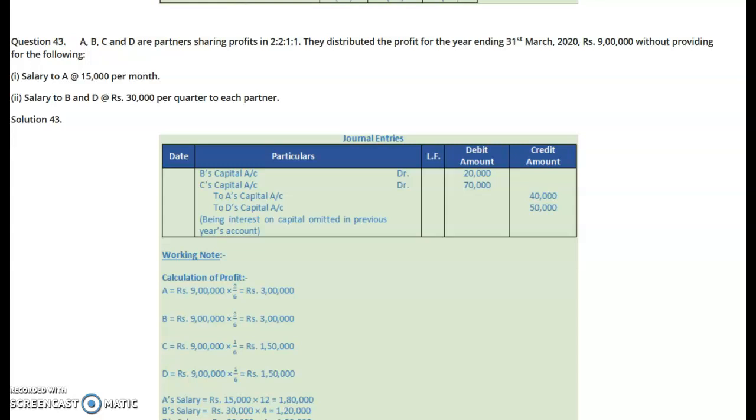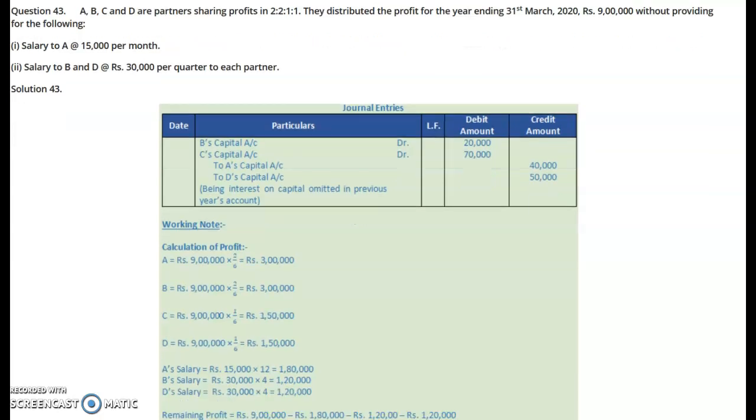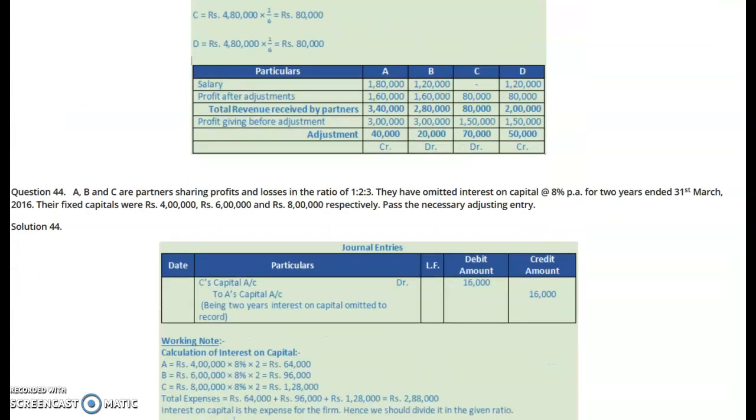So this way we have calculated and made the adjustment relating to the closed accounts with reference to the very important item of salary to the partners. So this way we have understood one very simple example relating to this. Let's understand one more important example.